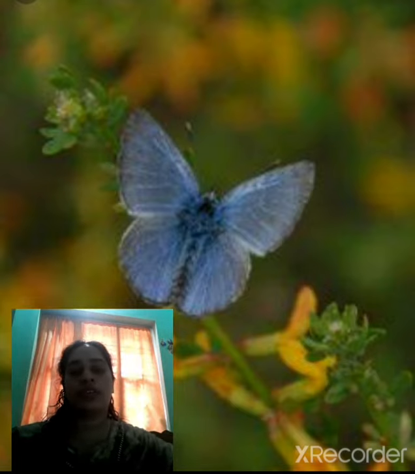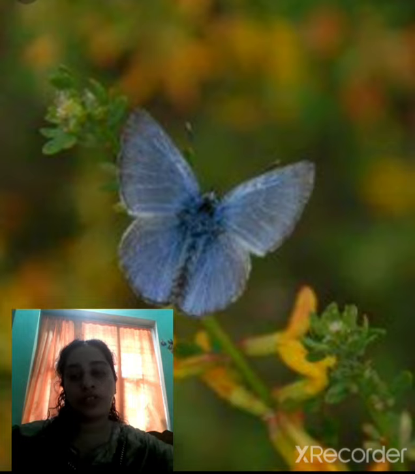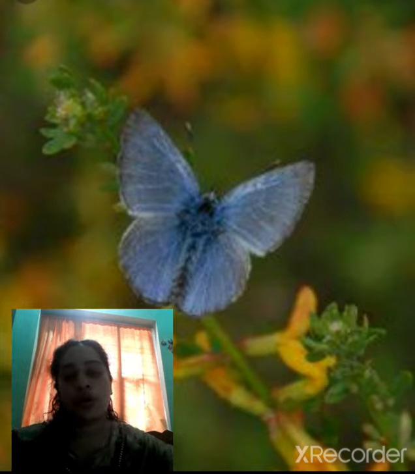What is a tissue? It is a group of similar cells having a common origin and performing a common function. Tissues are organized to form an organ. Examples are the stomach, lungs, heart, etc., which are different organs. Then organs are organized to perform a common function and form an organ system. One example is the digestive system, in which different organs are present. So organs are organized to perform a common function and form an organ system.